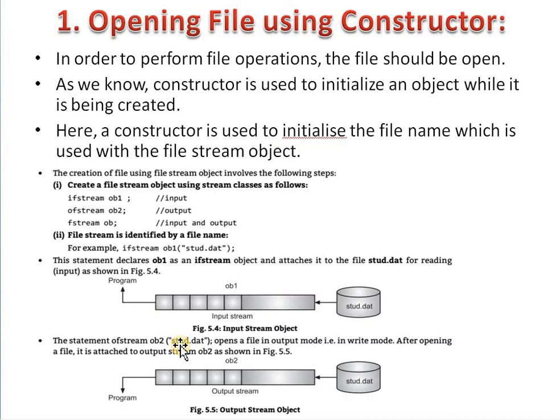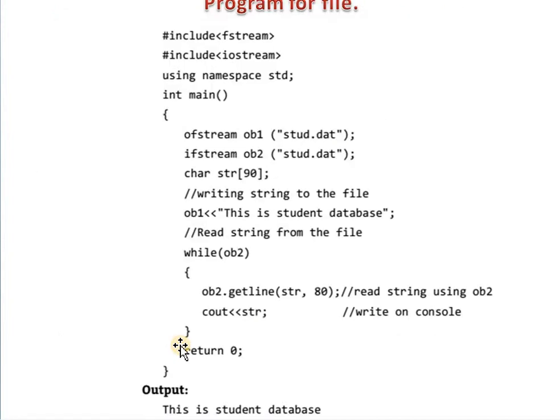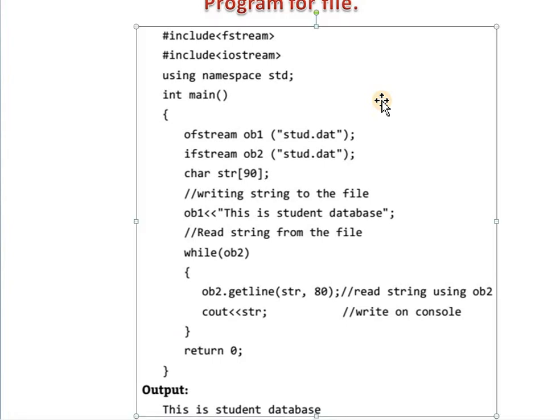In short, the open operation performed on an object of one of these classes is to associate it with a real file. This procedure is known as opening a file. We can open a file using two ways. In the first way, we use a constructor at the time of object creation, and the second is using the open function.